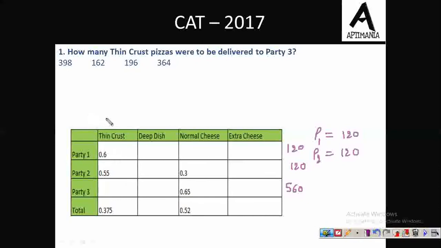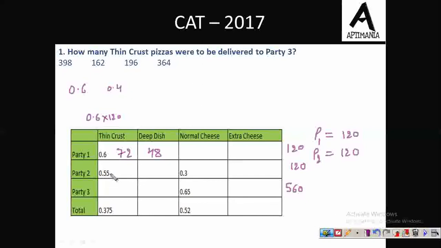So 0.6 times 120 is 72. So we have 72 thin crust pizza that were ordered by party 1. And there were total 120 pizzas ordered. So remaining 48 must be then deep dish pizza. I hope it is clear to you. If 0.6 is thin crust, so 0.4 must be deep dish.